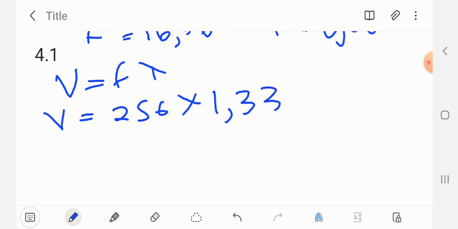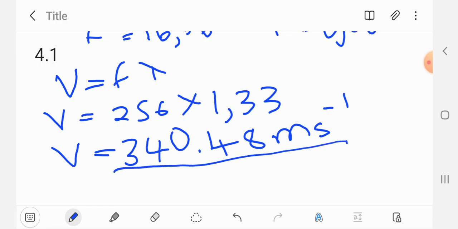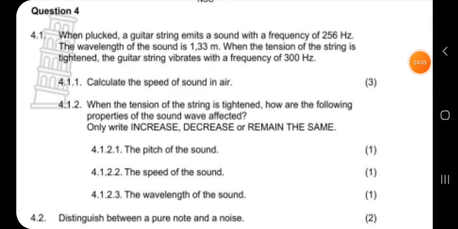1.33, and then v equals 340.48 meters per second. So this is how you write velocity.